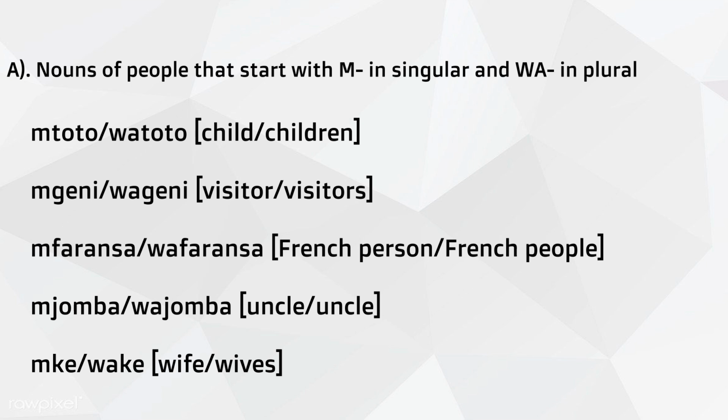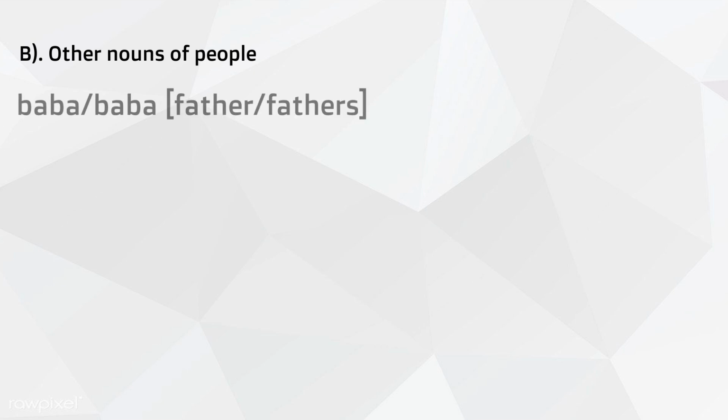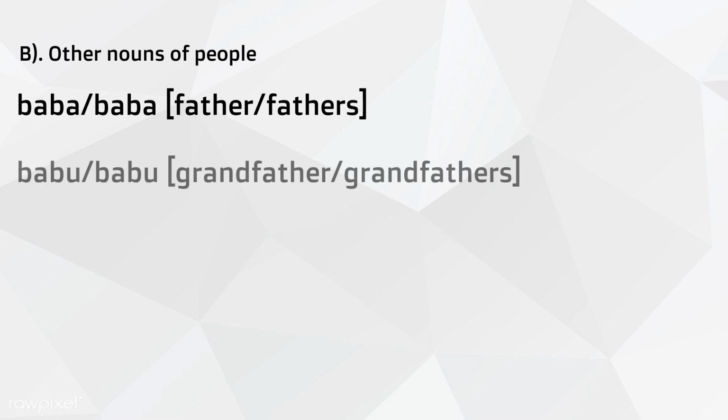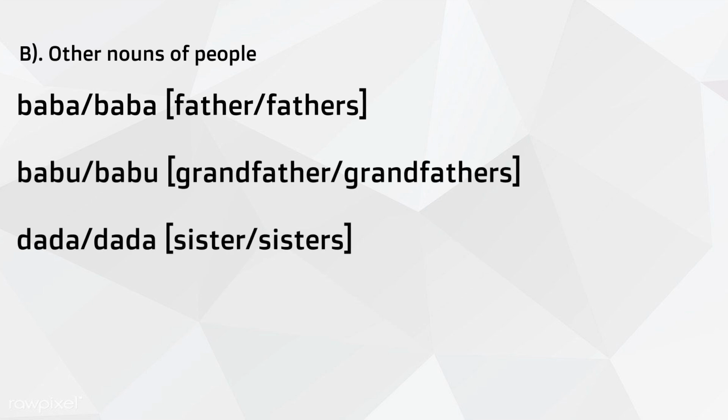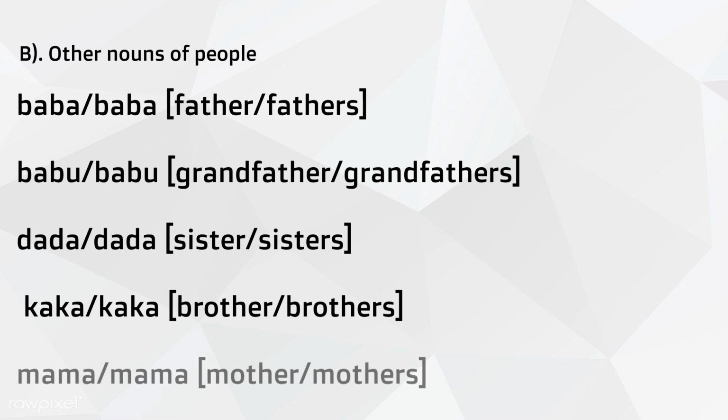Okay, and then the second group is other nouns of people. For example, baba, father. Babu, grandfather. Dada, sister. Kaka, brother. And then mama, mother.